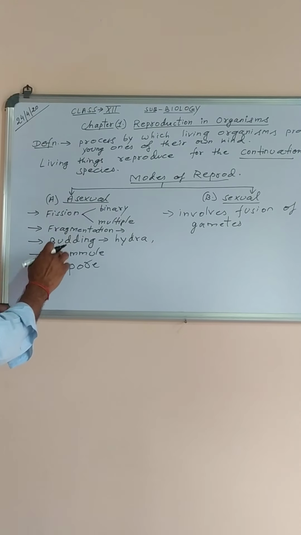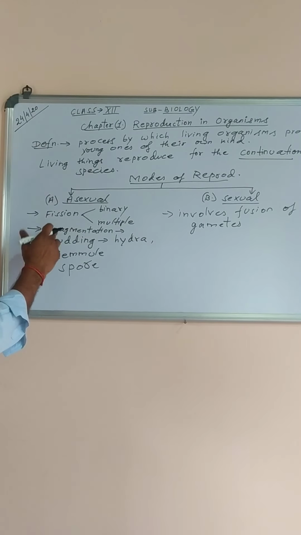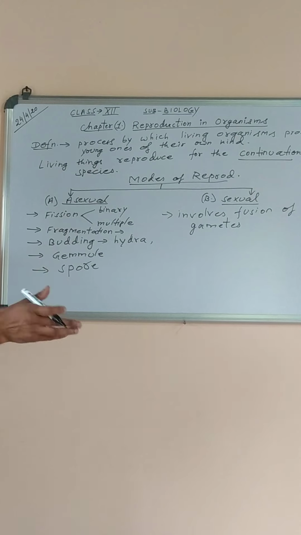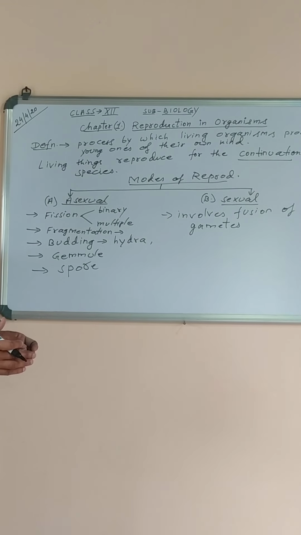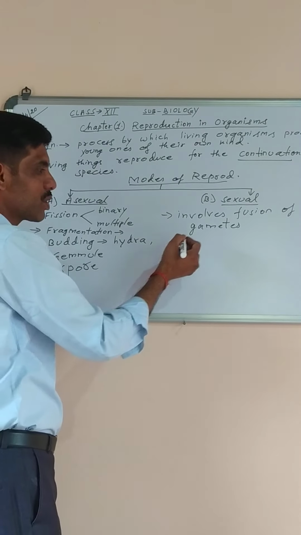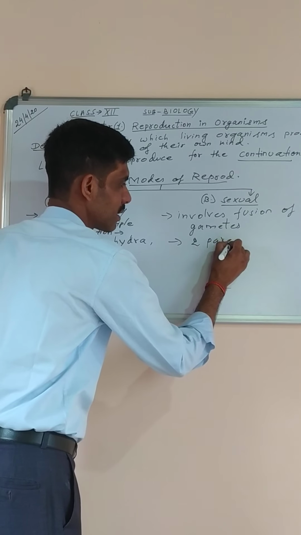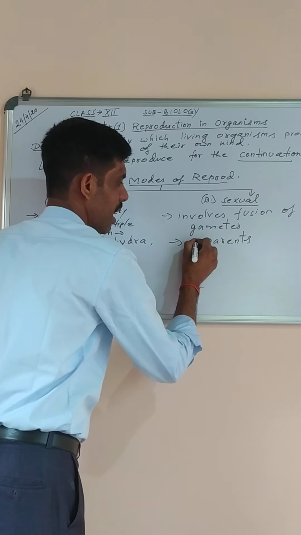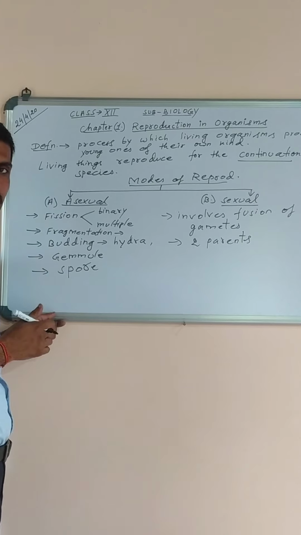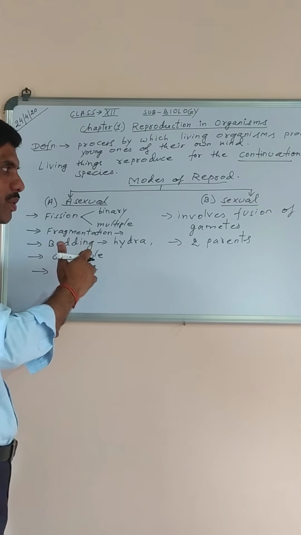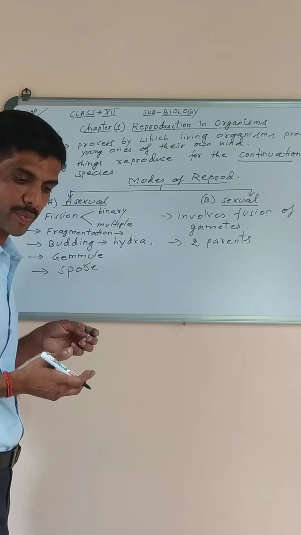Like bud is formed as an outgrowth, they are specialized structures present on the body of a plant or animal which can give rise to a new organism. That is called asexual reproduction. But in sexual reproduction, two parents are needed. But here only one parent is needed when we talk about the differences between asexual and sexual methods of reproduction.